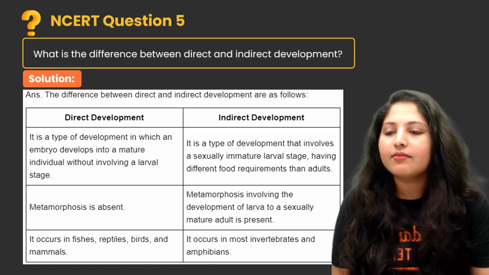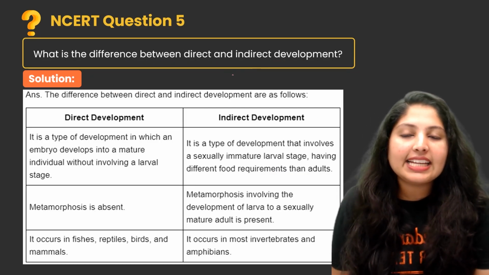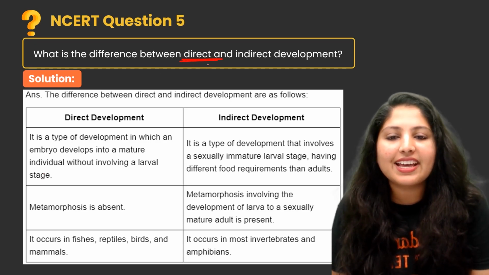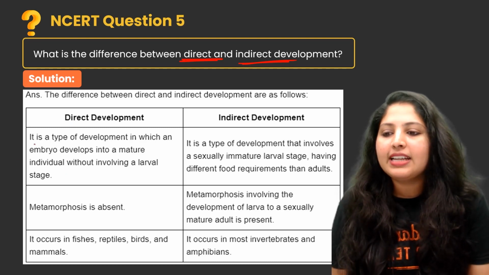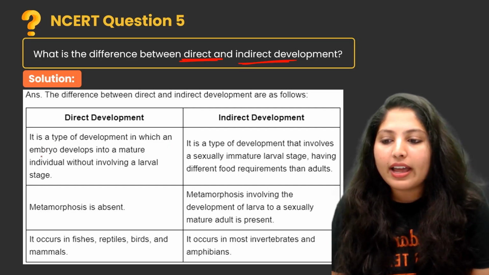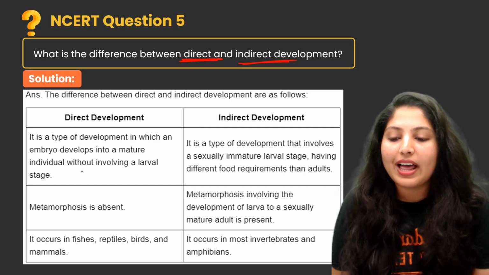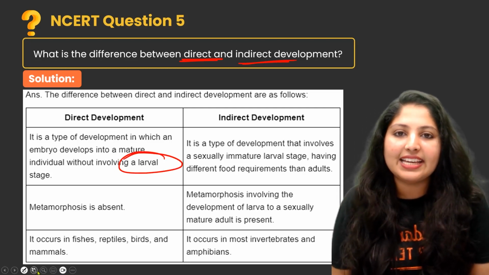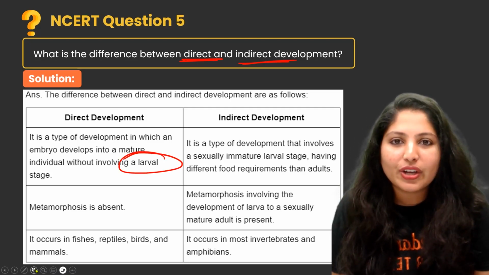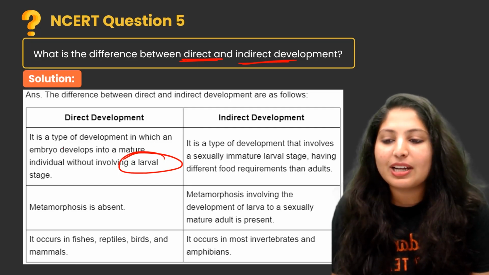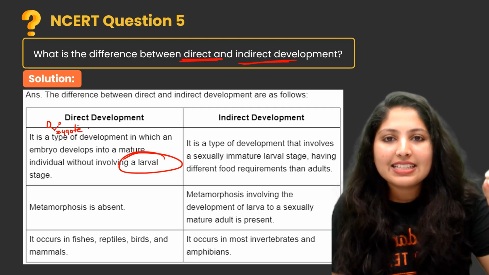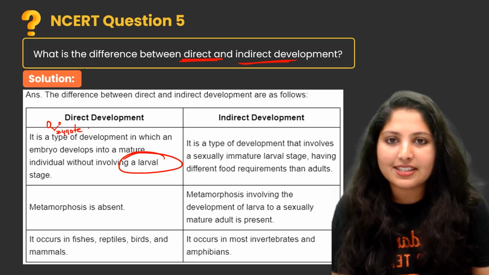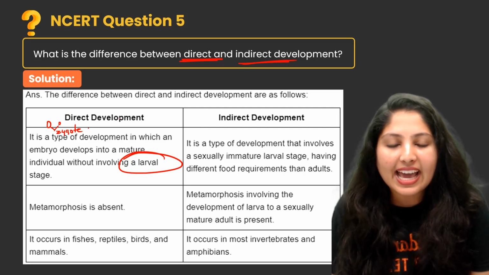Next one. What is the difference between direct and indirect development? We need to discuss what is direct development and indirect development. First, direct development. It is the type of development in which an embryo develops into a mature individual without involving the larval stage. There is no larval stage. So the egg is fertilized by a sperm, and the zygote develops into a new individual which is similar to the adult organism, the parent itself. Then it is known as direct development.